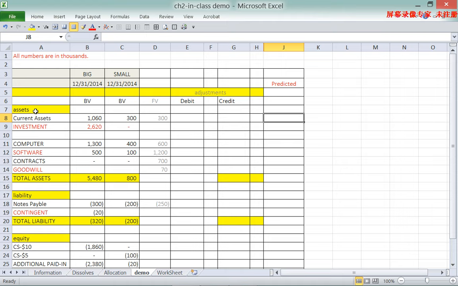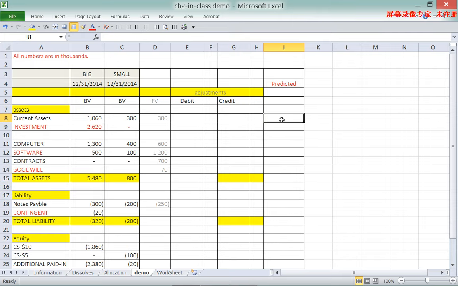We look at the balance sheet first. When we look at, for example, the consolidated current assets, by consolidation we mean to add the two companies' financial status up to reflect the financial status of the whole group. So if we look at Big and Small, by the acquisition method, we know what the consolidated current asset should be. Now this is the predicted consolidated number I want to show you.